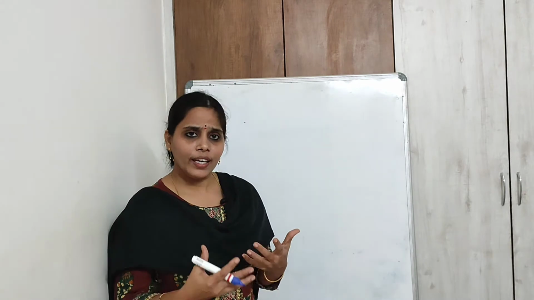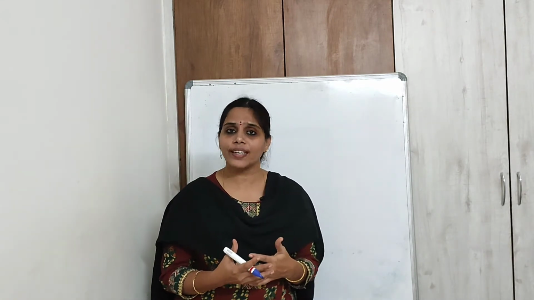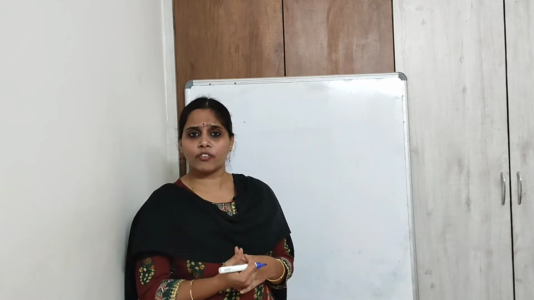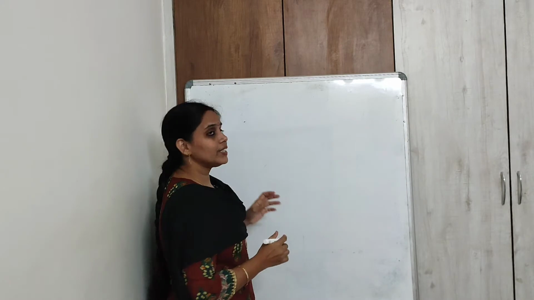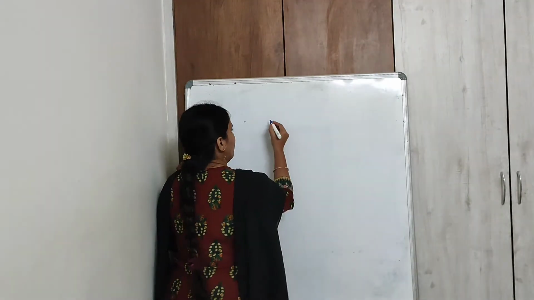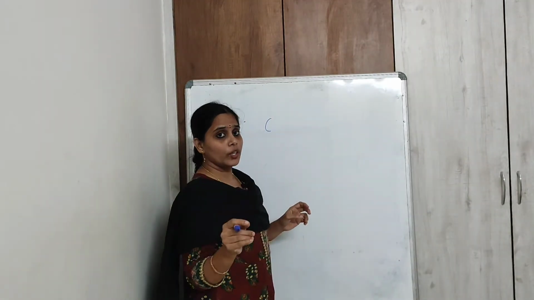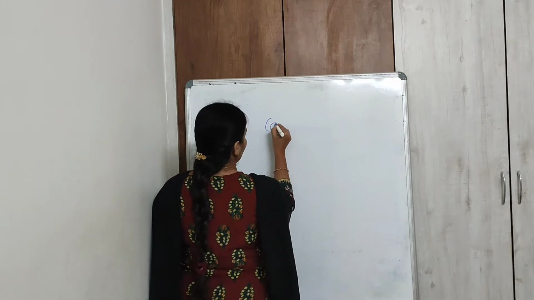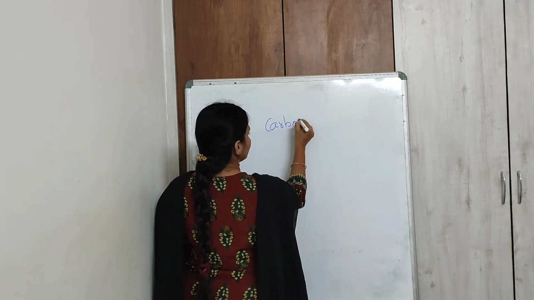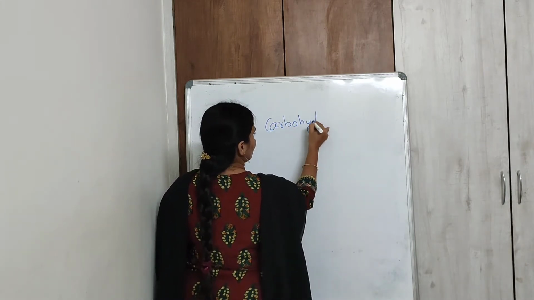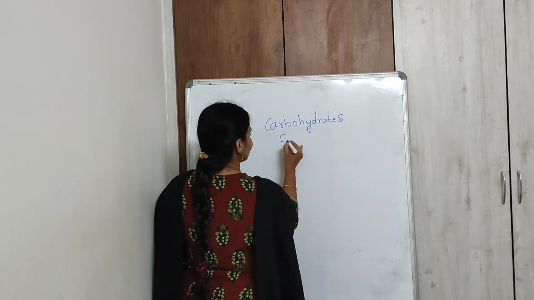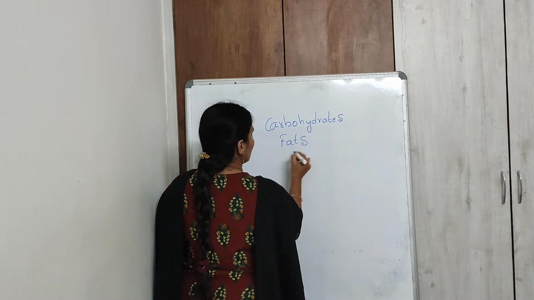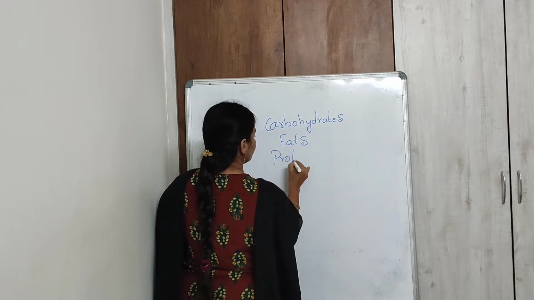Right, we eat food that contains nutrients. What are the major nutrients present in our food? There are three major nutrients present in our food: carbohydrates, fats, proteins.